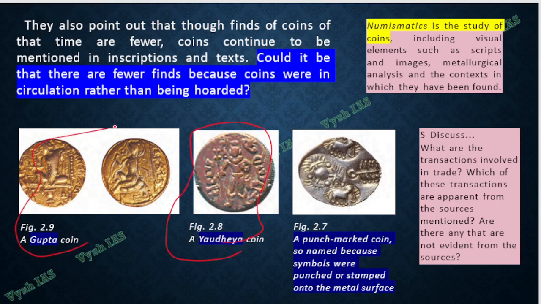This is a Gupta coin. This is a punch-marked coin on metal. Okay, numismatics is the study of coins. I mean, coins means anything. They are metallurgy work, they are visual, script, everything. Okay.